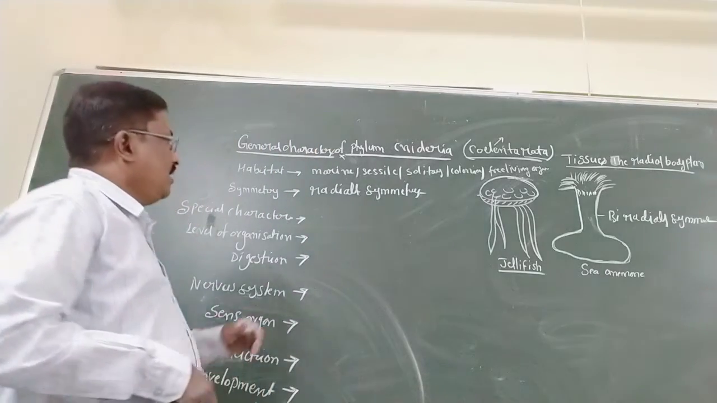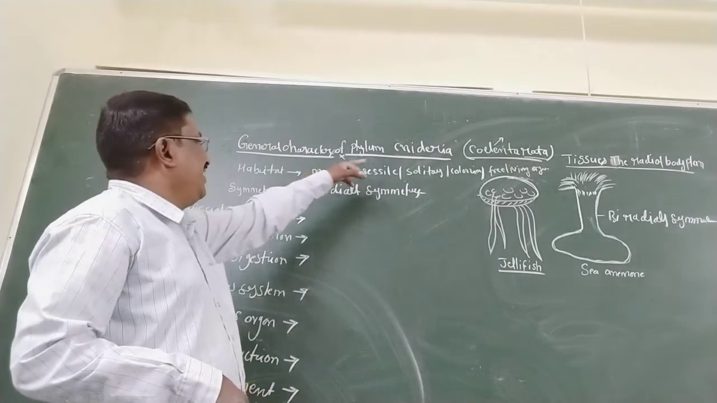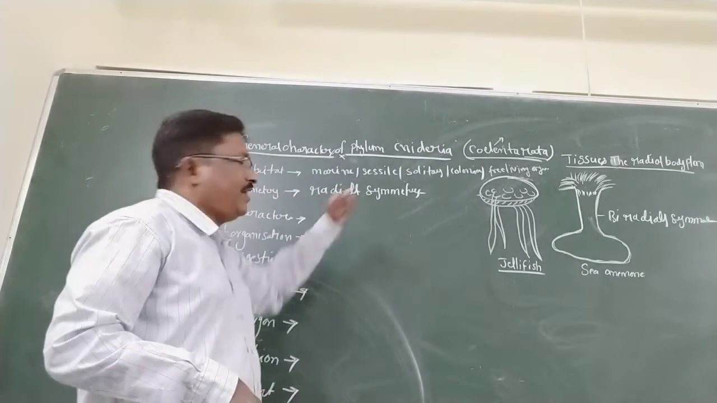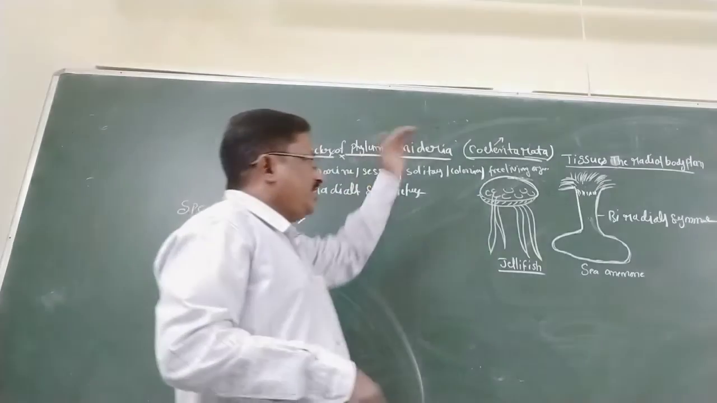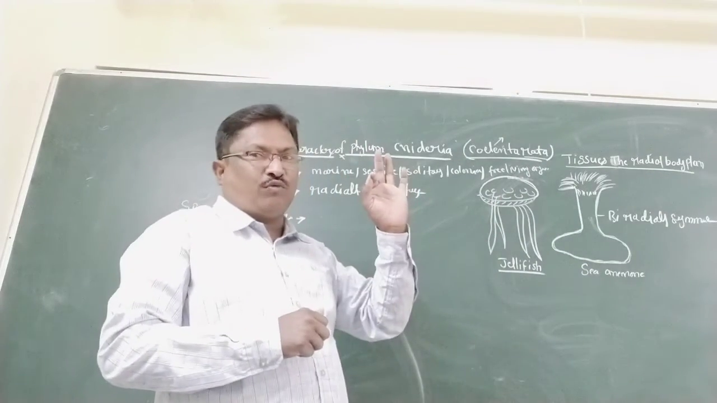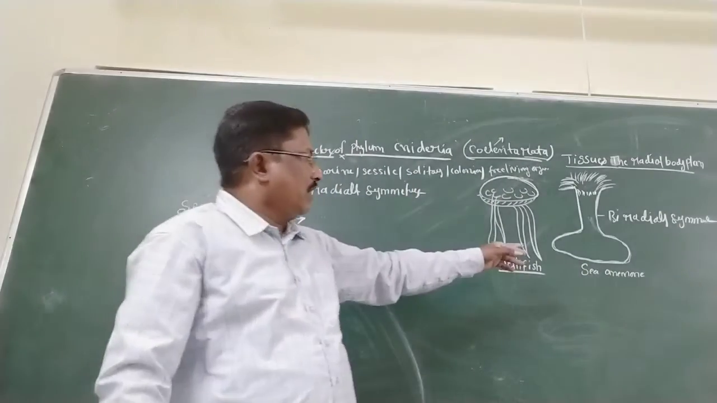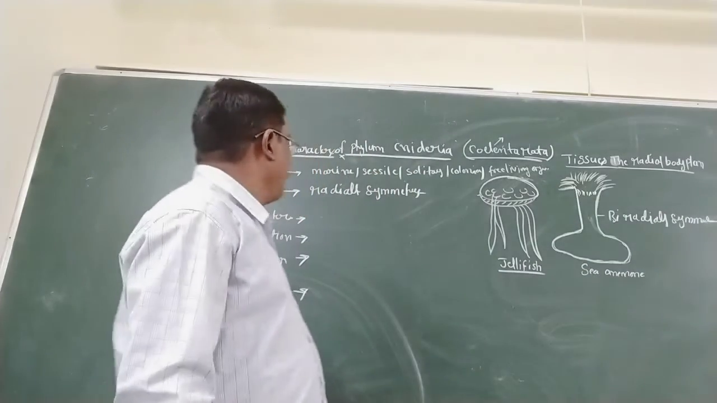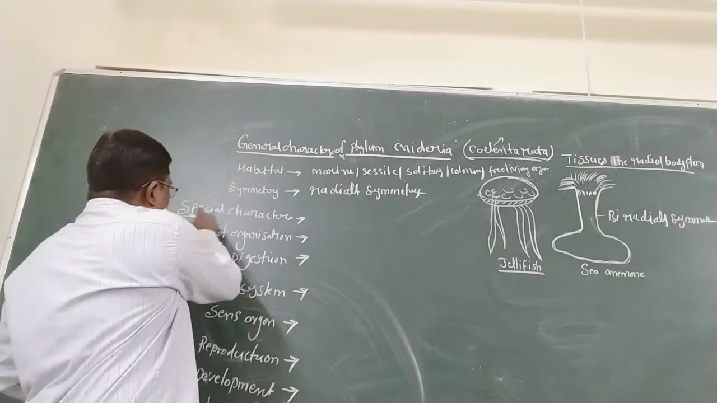Next, all Cnidarians are coelenterates. Symmetry is radial symmetry, except sea anemone, whose symmetry is biradial. That is very important for TSM set, ATM set, and main purpose. Adamsia.